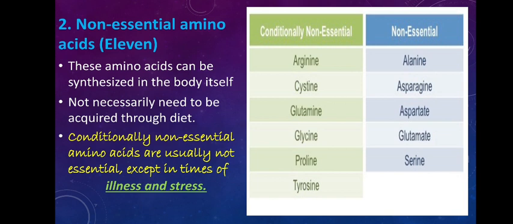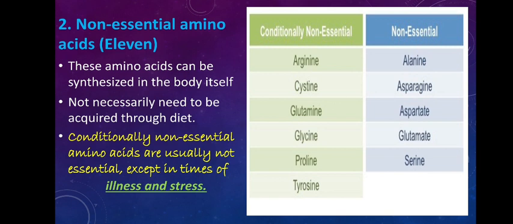But out of these non-essential amino acids, sometimes when you are under illness or stress, these amino acids will have to be taken extra, because during illness and stress our body may not be able to synthesize the required amount of amino acids. Then they'll have to be taken in the diet, or as a supplement. Such amino acids are called conditionally non-essential. If you are normal, you don't have to take them in your daily diet.